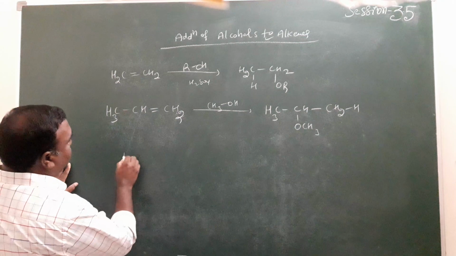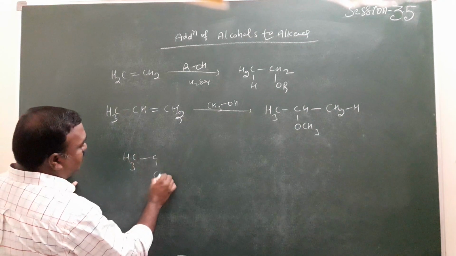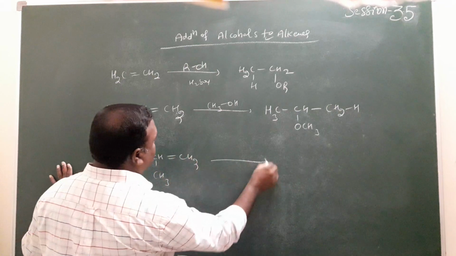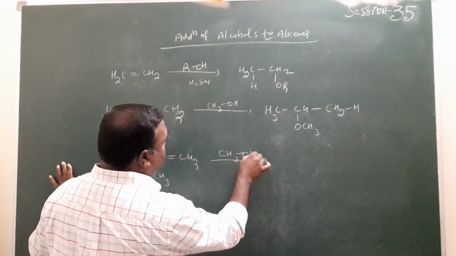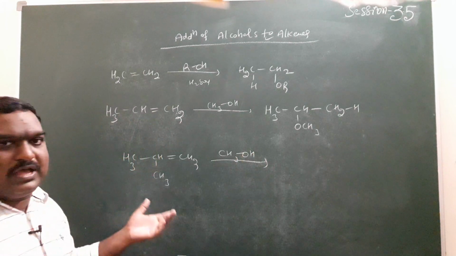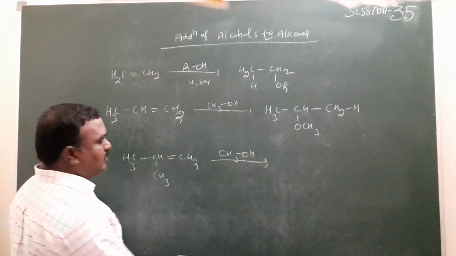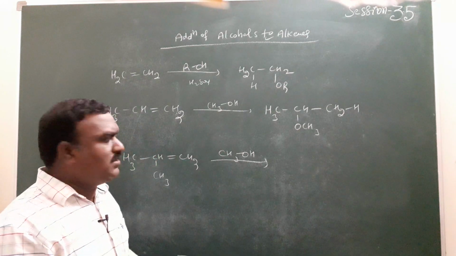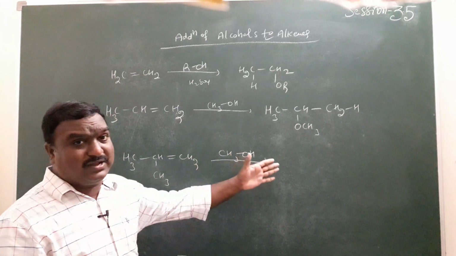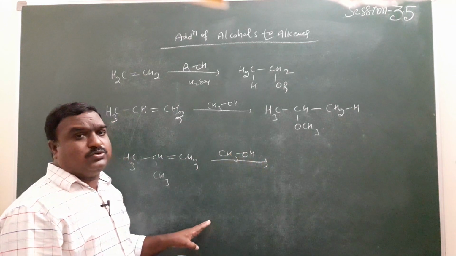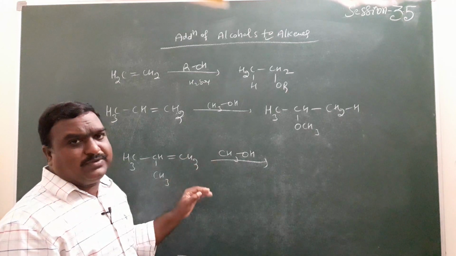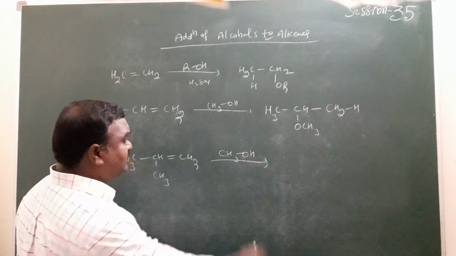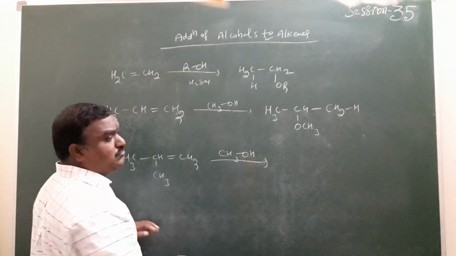For example, here CH3 is given, again CH3 is given, C double bond, again CH2 is given. Here CH3OH is given in the presence of acid medium. What will happen? If you take methyl or ethyl or propyl alcohol, it doesn't matter. Based on the branch we have to write the product in this reaction. The number of carbons, 2, 3 or whatever, doesn't matter. RO minus is the anion, and the cation, the electrophile, is H plus.